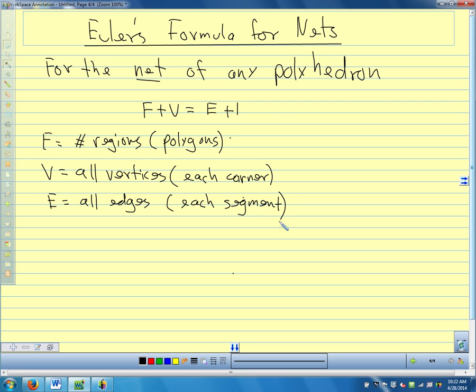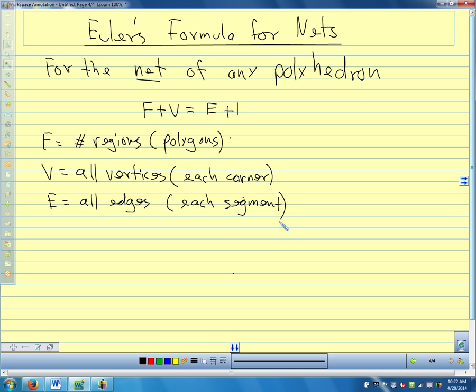And the reason this turns out a little different is because when we have our net laid out flat and we fold it up, some of the edges come together and the corners come together to be the vertices. So we're counting some of the vertices and some of the edges in a net more than one time compared to how we would count them with the solid.